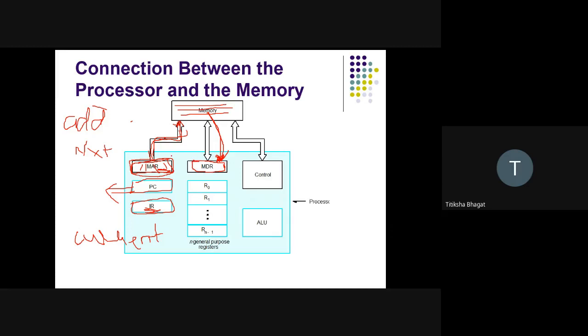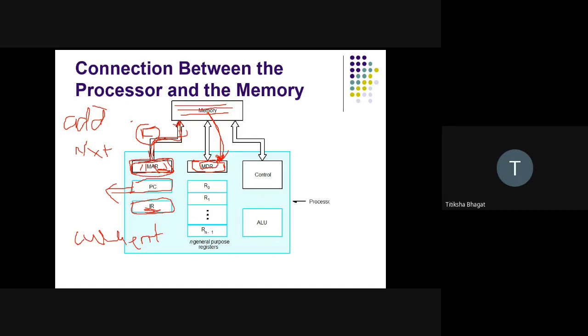Getting? So you can see that MAR is single directional. Single directional means it will only perform fetching. It will never have any data from the memory into the MAR. MDR is responsible for getting the data.